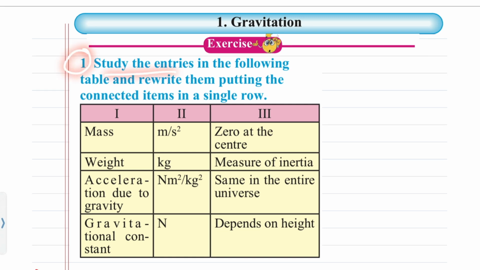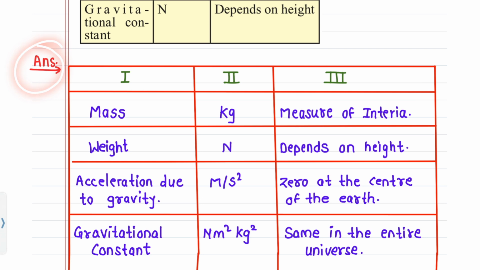Question 1. Study the entries in the following table and rewrite them, putting the connected items in a single row. Answer: mass, kg, measure of inertia. Weight, Newton, N, depends on height. Acceleration due to gravity, meter per second square, 0 at the center of the earth. Gravitational constant, Newton meter per square kg square, same in the entire universe.